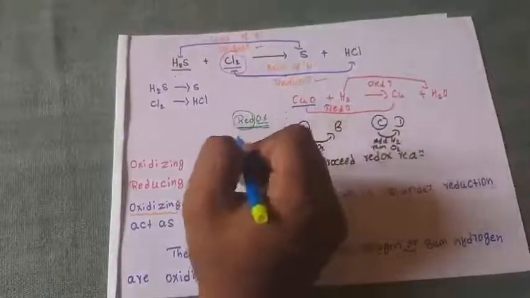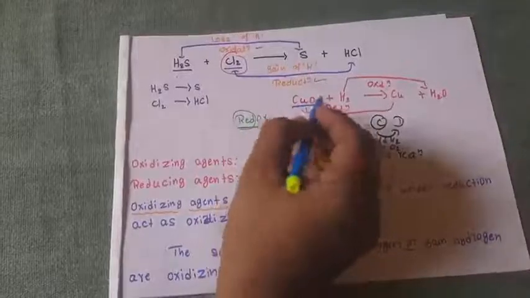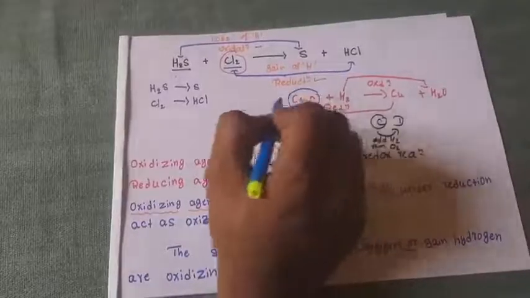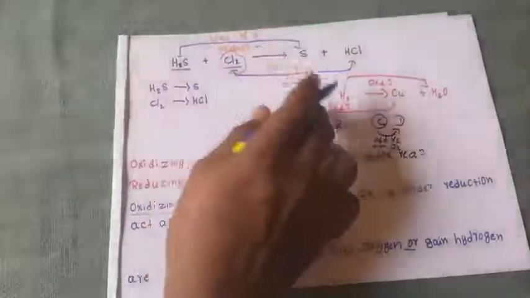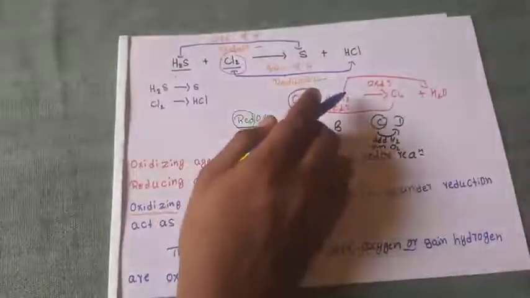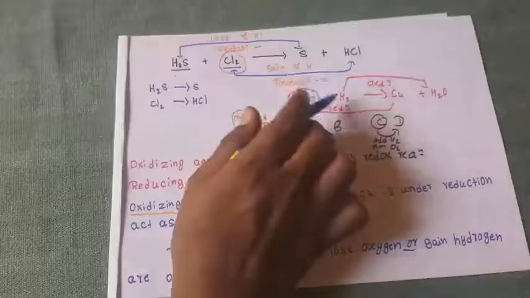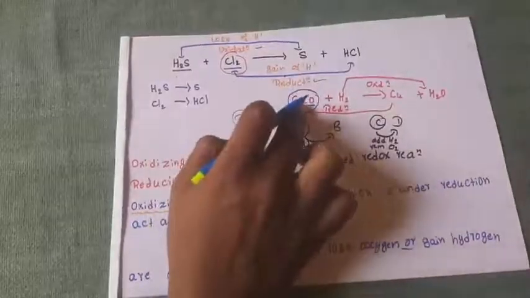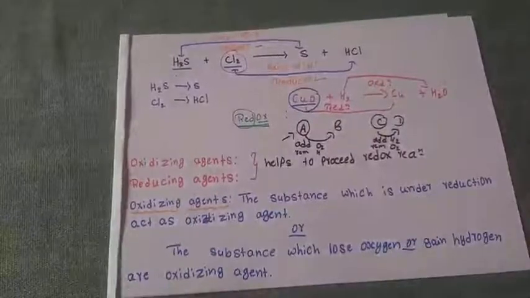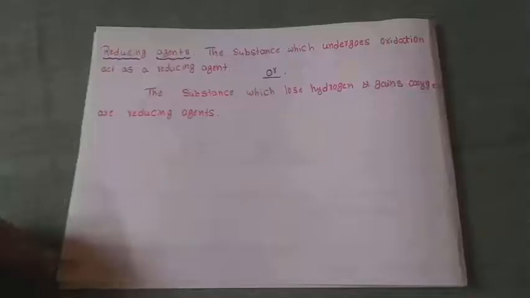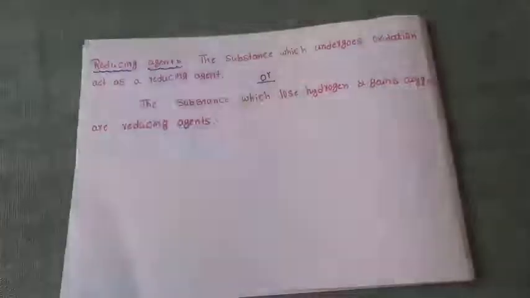CuO is losing oxygen, or CuO is under reduction, hence CuO, copper oxide, acts as an oxidizing agent, because it helps to oxidize other substances, or it supplies oxygen to others, or it is under reduction. Hence we can call it an oxidizing agent. Now we will move towards the reducing agent. Let's now consider the definition of a reducing agent.